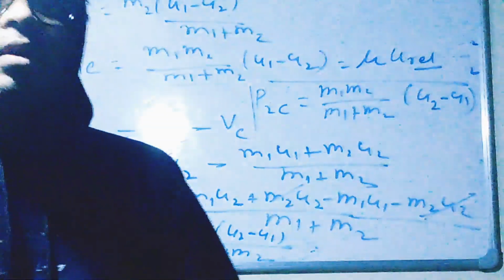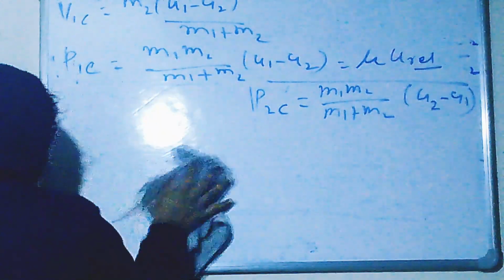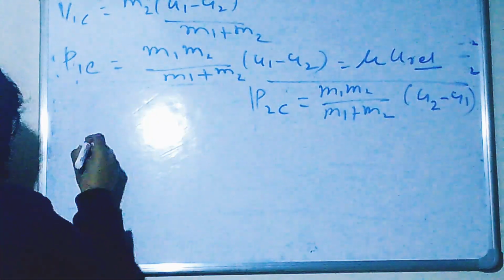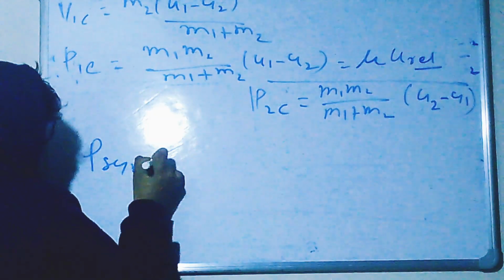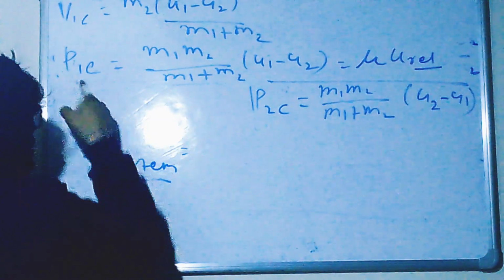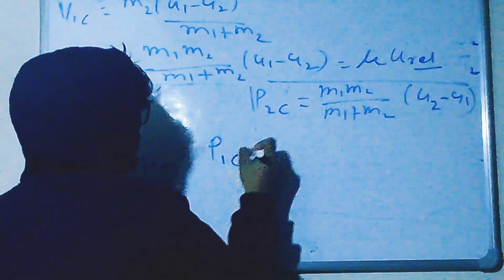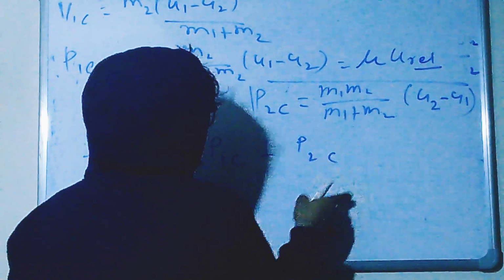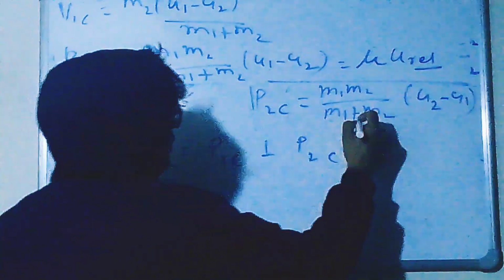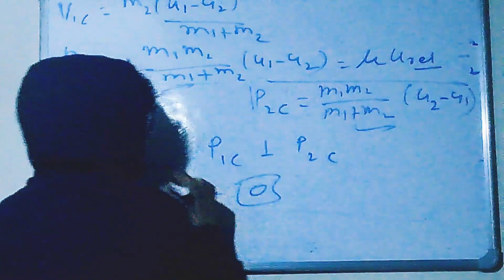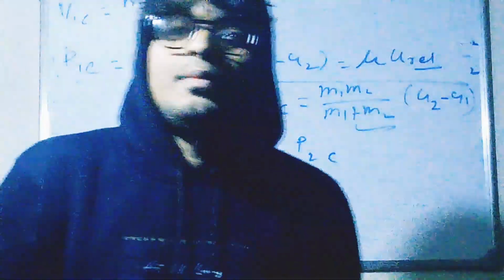It is the momentum of 1 with respect to center of mass plus the momentum of 2 with respect to center of mass. You observe the result, it will come 0. It means the net momentum of the system is 0.